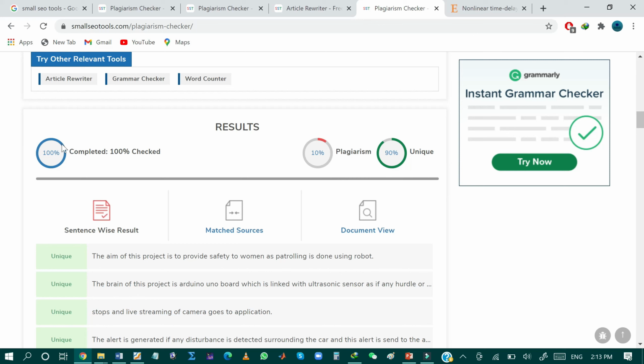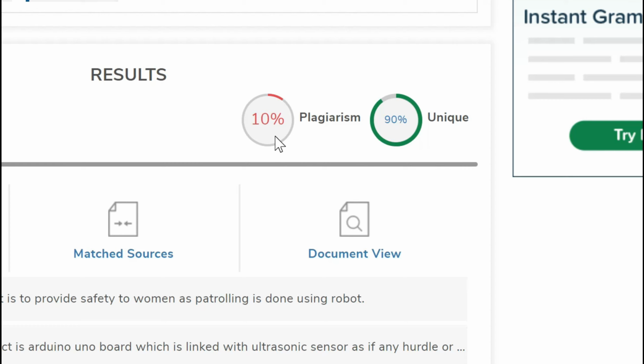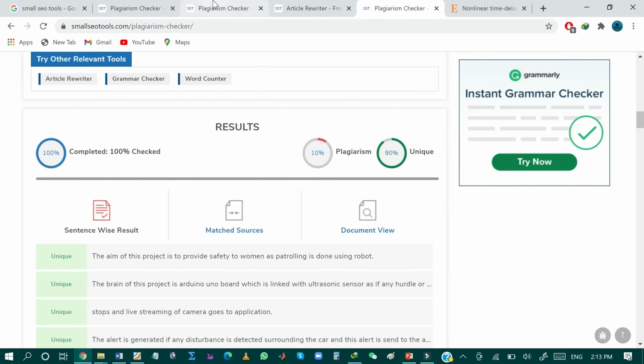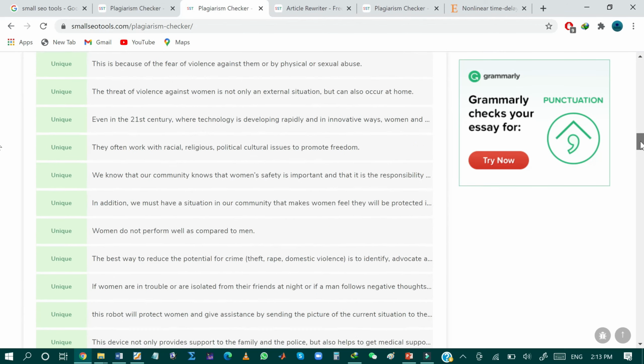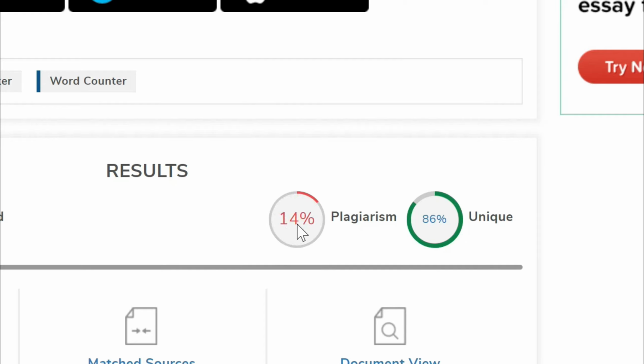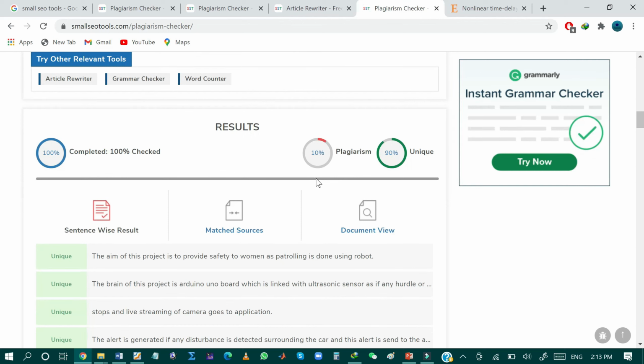So hence you can see that my rewritten document is scanned for plagiarism. Now the plagiarism found in my rewritten document is 10% and the unique content is 90%. If we compare this rewritten document with the previous document, you can see that the previous document contained 14% plagiarized content and 86% unique content, whereas the rewritten document contains less plagiarism, that is 10%, and the unique content is 90%. So hence we can see that the Small SEO Tool has reduced the plagiarism in my document.